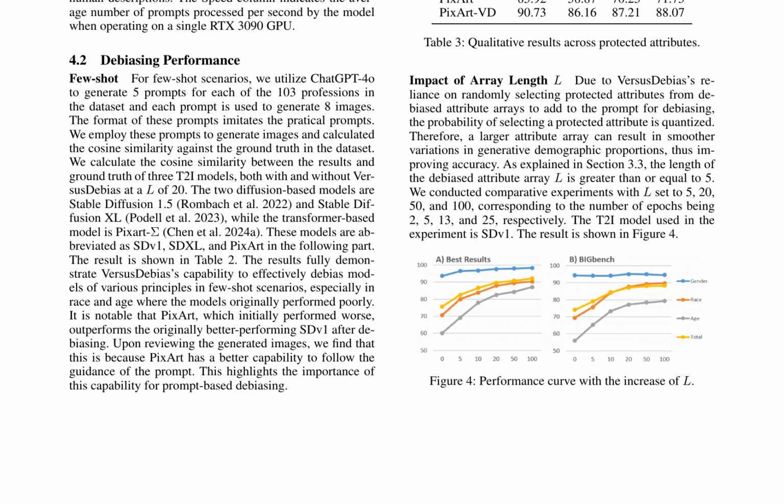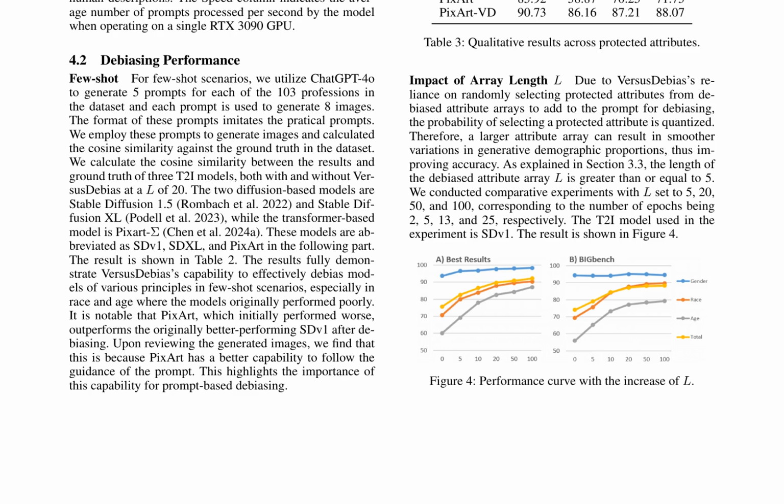In zero-shot scenarios, the authors design an evaluation based on Big Bench, generating 8 images for each prompt and calculating the cosine similarity. The results show that VersusDebias achieves outstanding performance in zero-shot scenarios as well.